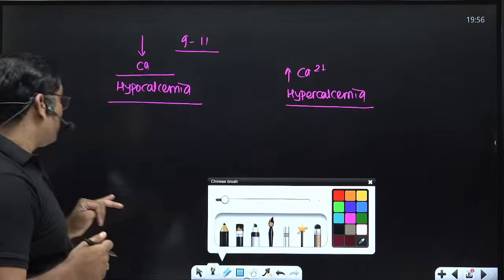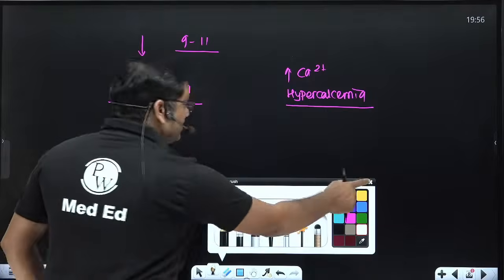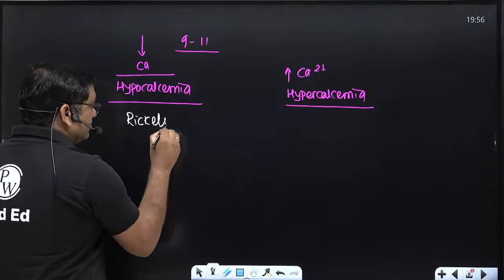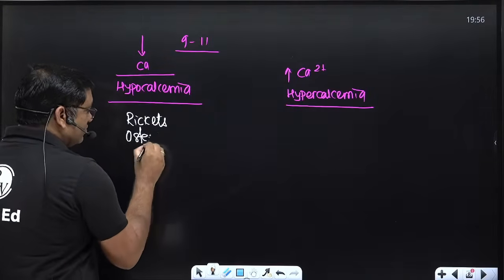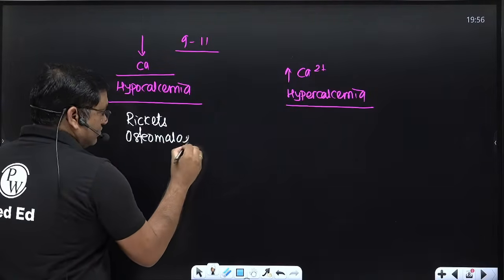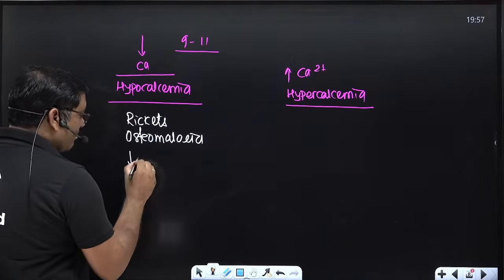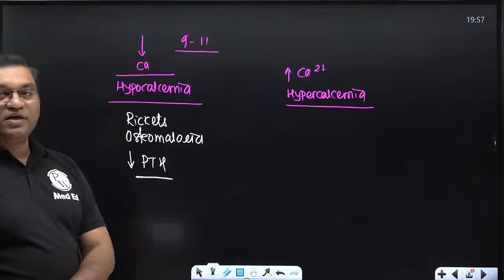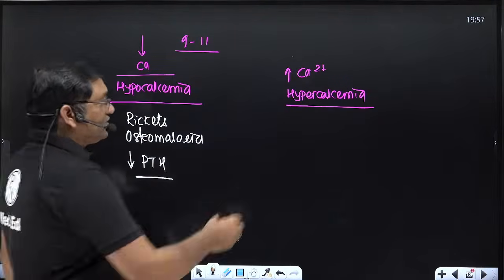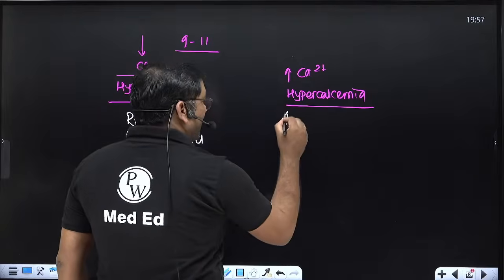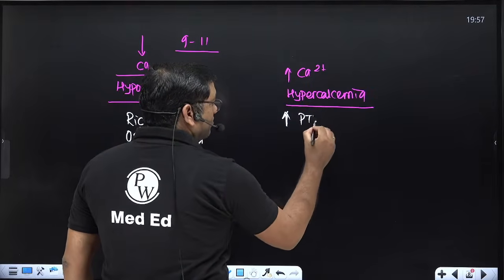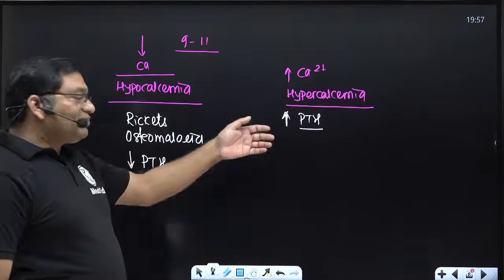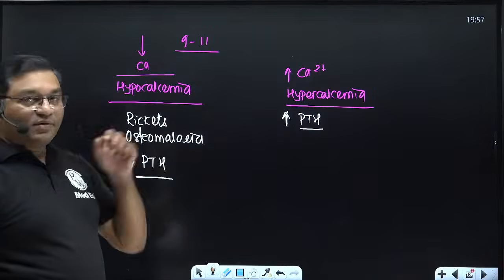Now see the important causes. Hypocalcemia: in vitamin D deficiency, rickets, then osteomalacia, and when there is a decrease in the parathyroid hormone, there is hypocalcemia, the calcium level decreases. When there is an increase in the parathyroid hormone, like parathyroid adenoma or parathyroid tumor, there is increased parathyroid hormone activity and that causes hypercalcemia.